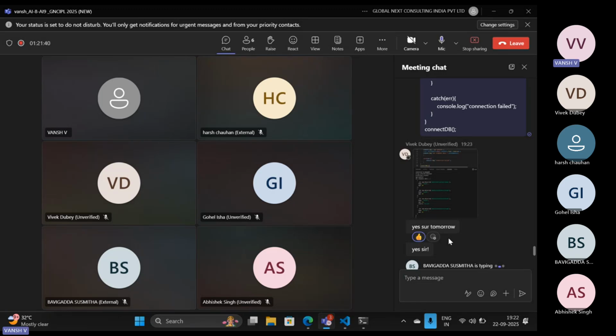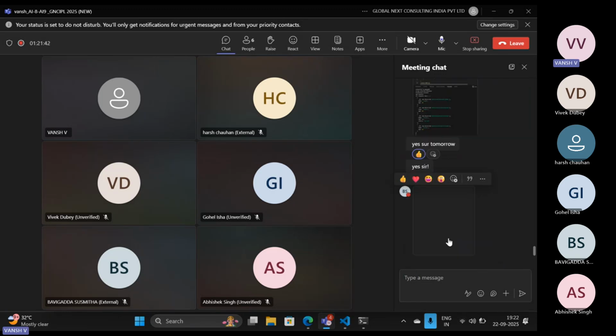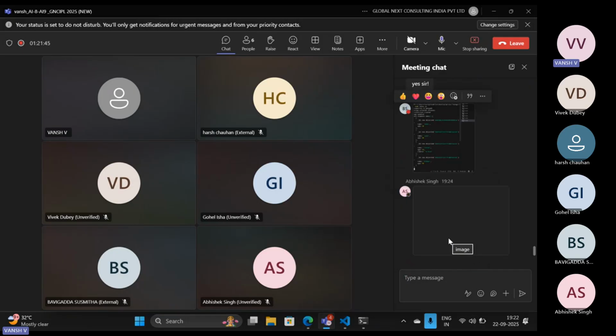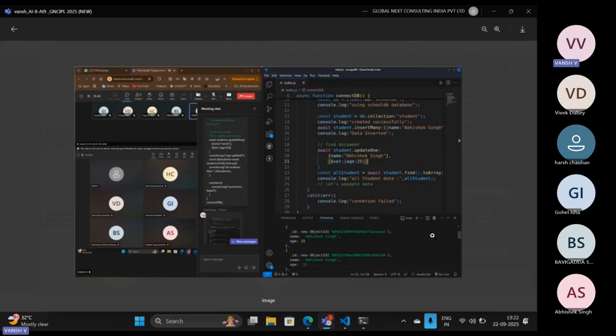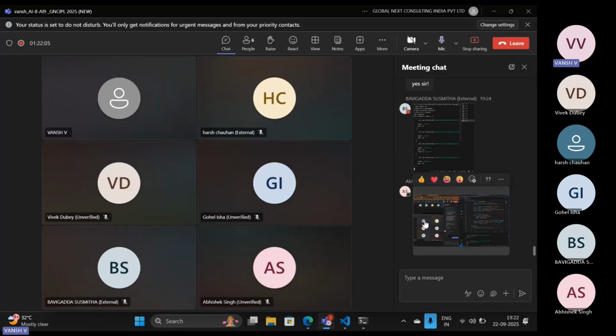So today Vishal and Sushmita have presented their projects. Good, both of you, that you have created it on time. Great. Okay, good Sushmita, good Abhishek, that you have executed the code. For Abhishek, you have changed the age to 25, and you were using the updateOne function. So it is changed for the first Abhishek, which has the lower object ID than the next one. Okay, good.